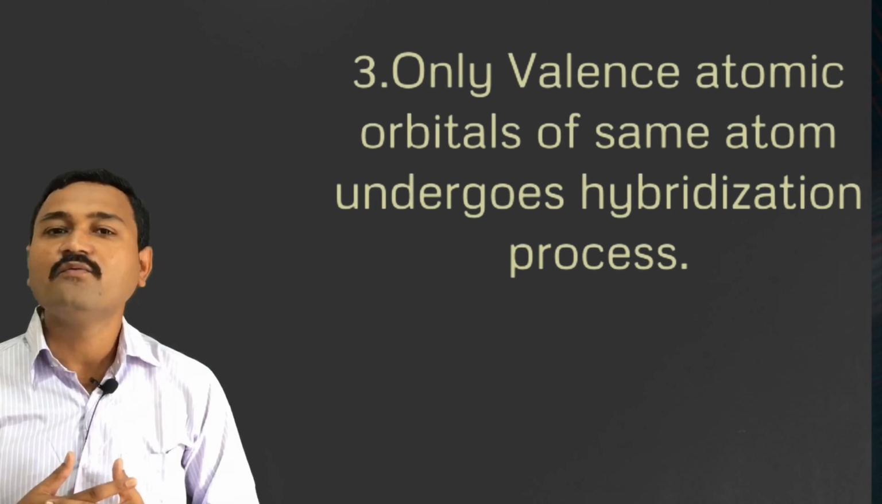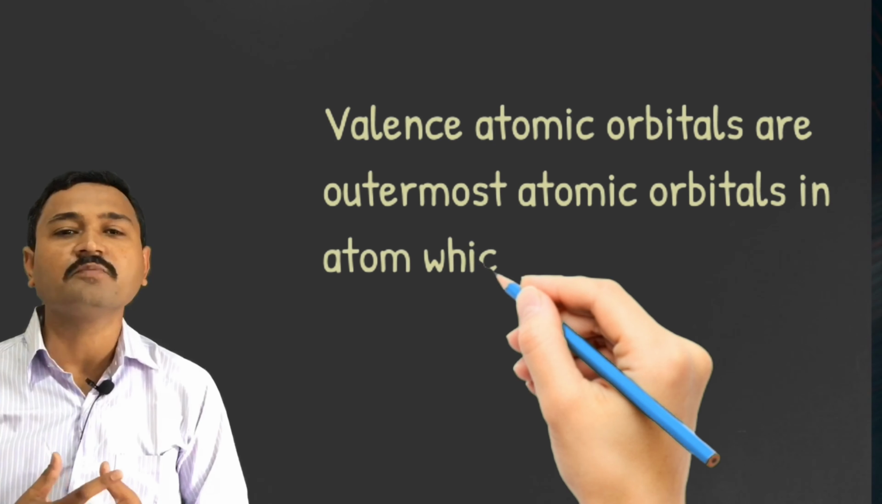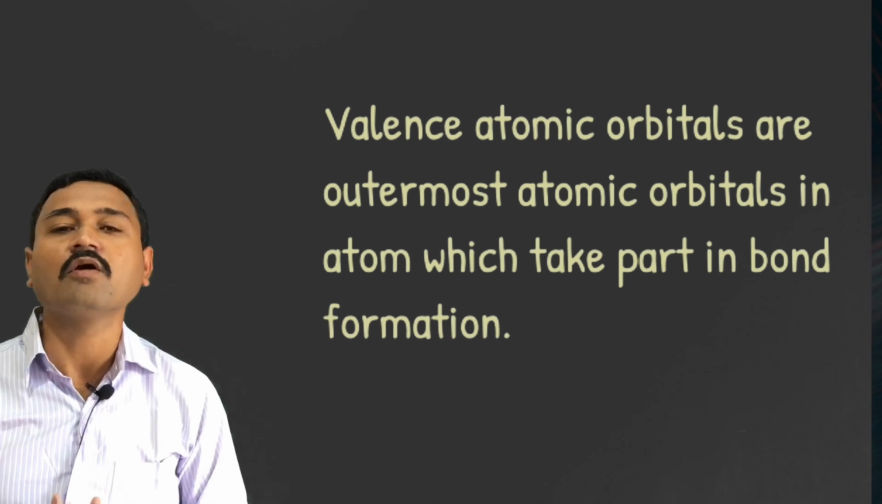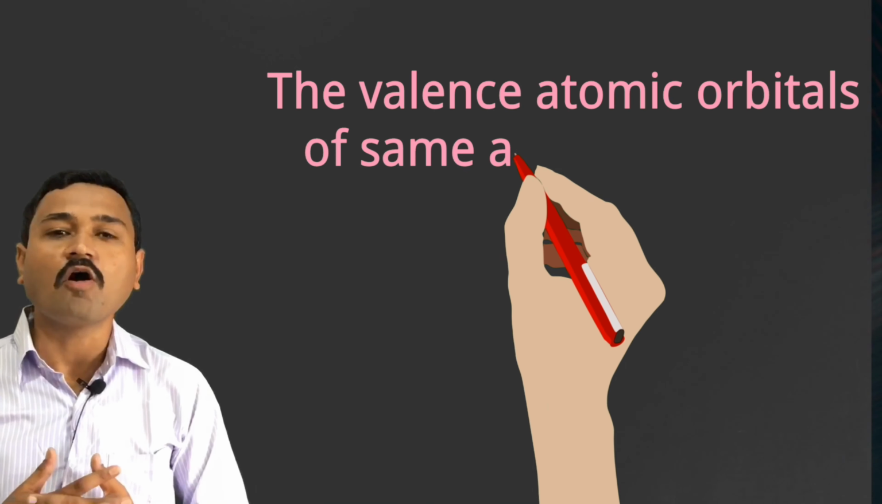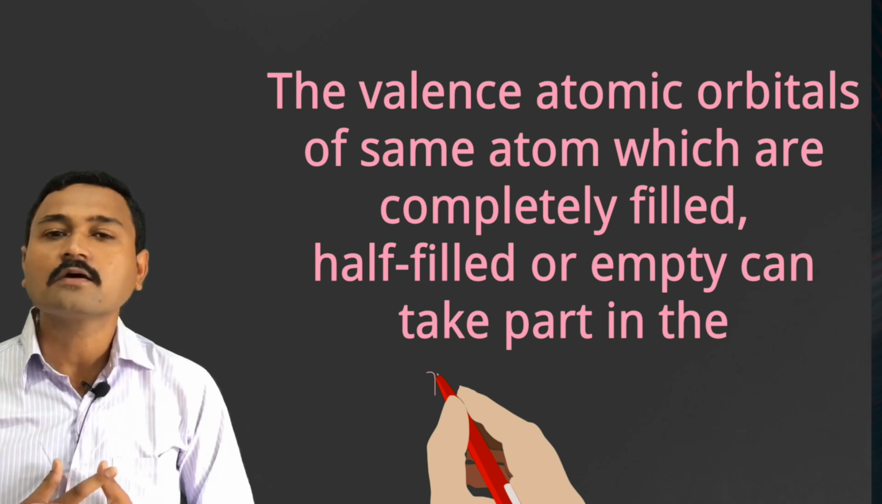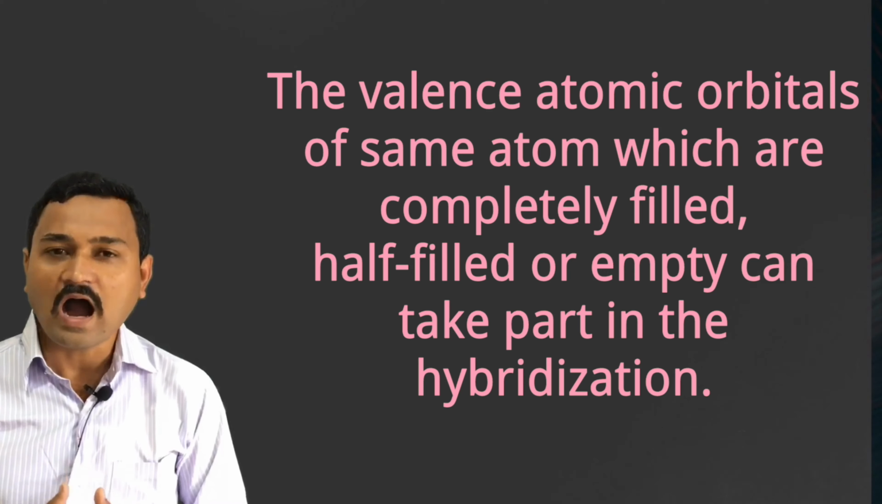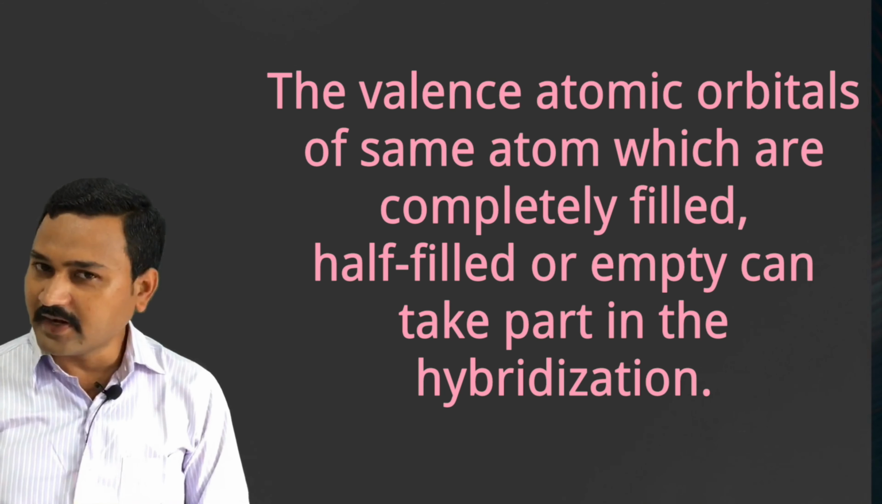We know that valence atomic orbitals are nothing but the outermost atomic orbitals which generally are involved in the bond formation. Now the fourth essential condition: the valence atomic orbitals of the same atom which are completely filled, half filled or empty can take part in the hybridization.